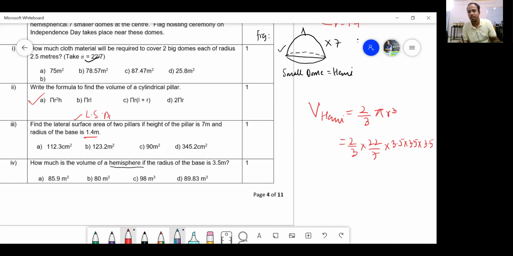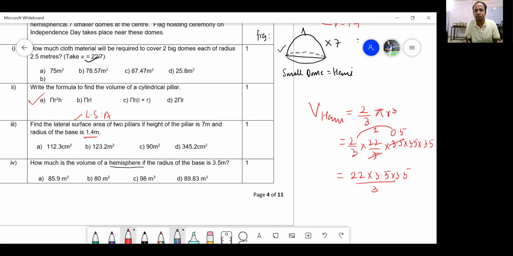Yes, here we go. 7 ones are 7, 7 5s are 35. Agreed? Now, see the level of calculation that I am showing. 2 into 0.5 will make it 1. So this is gone. So the only thing that we are left with is 22 into 3.5 into 3.5 upon 3. See the level of calculation.